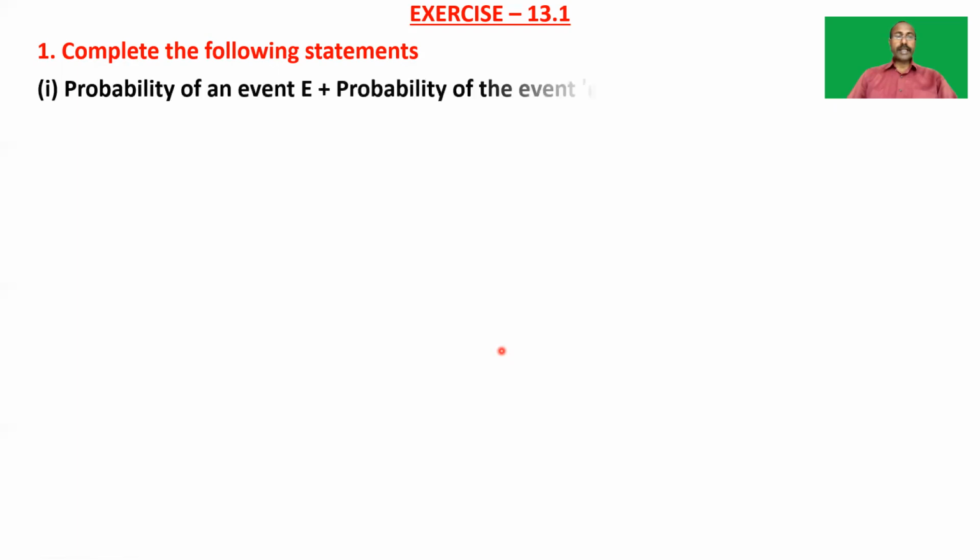Okay, let us take the first problem. Complete the following statements. The first question is: the probability of an event E plus the probability of the event not E is equal to dash. Here the probability of the event not E means the complementary event of E. So it is asking what is the sum of the probability of E plus the probability of E bar. Already we have seen that the sum of these two is equal to 1. So P(E) plus P(E bar) is equal to 1.